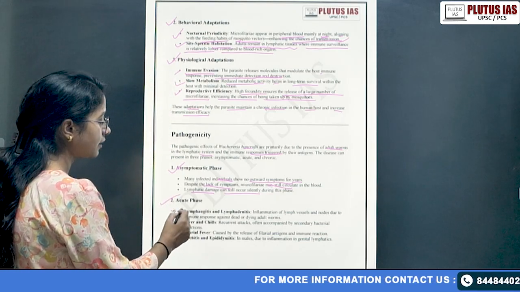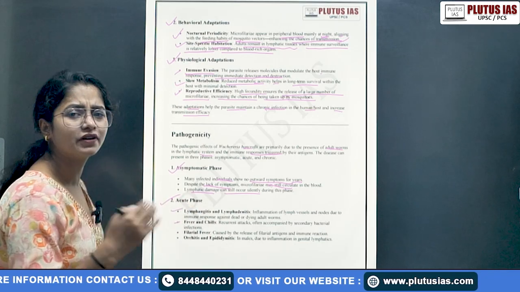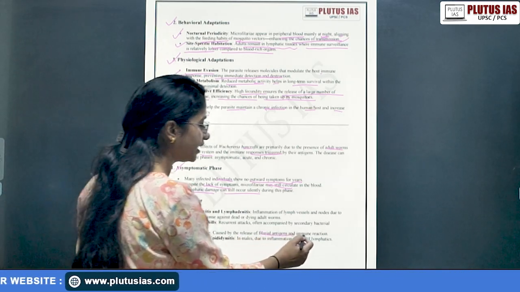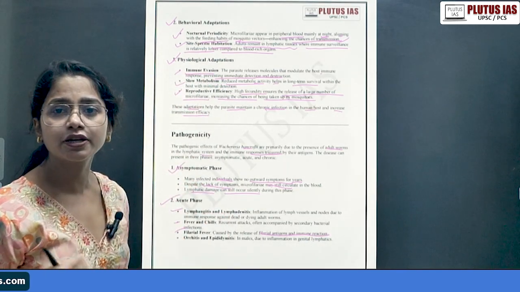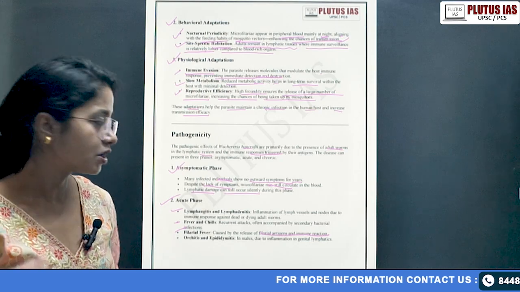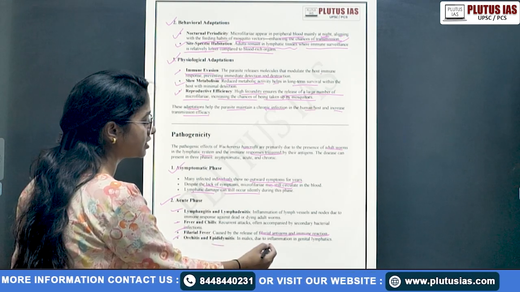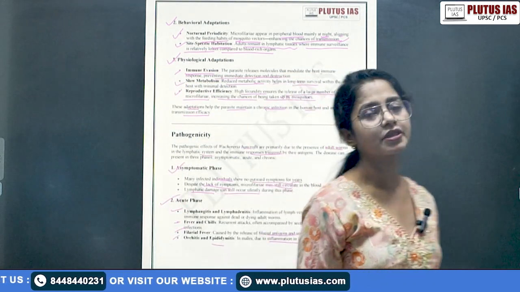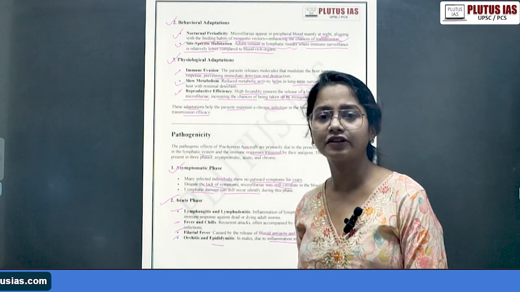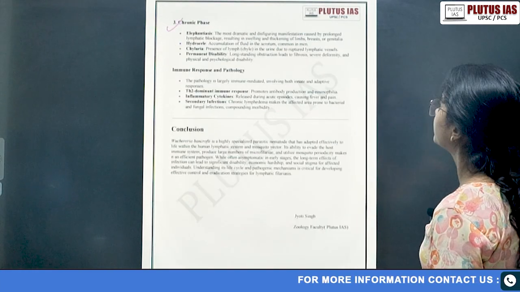Then what happens in the acute phase? Lymphadenitis, and fever; sometimes it causes regular fever, time to time fever comes. Then filarial fever, caused by the release of filarial antigens and immune responses. As our body responds, our antibodies respond, and against that the filaria also respond, so that causes your filarial fever. Then orchitis and epididymitis in males due to inflammation in the genital lymphatics. These are specifically related to the male genital organs, so that causes inflammation in males.